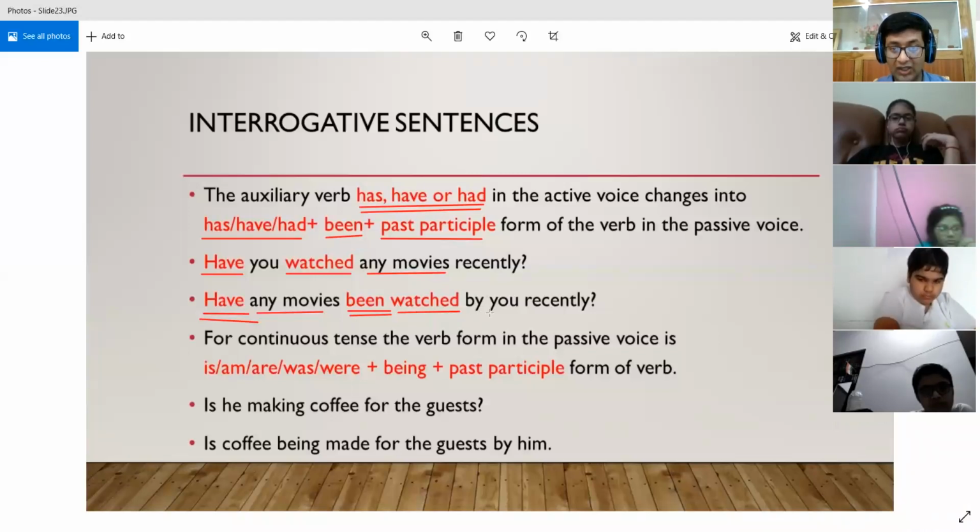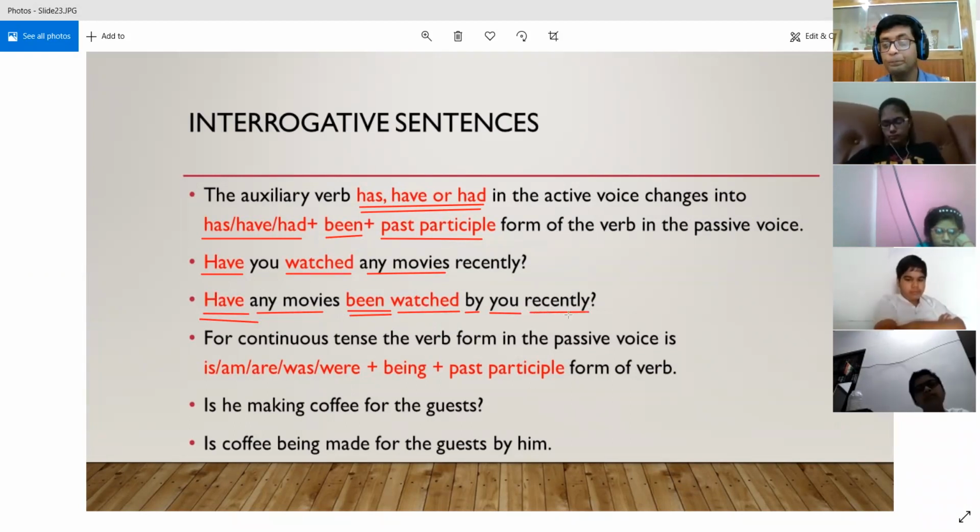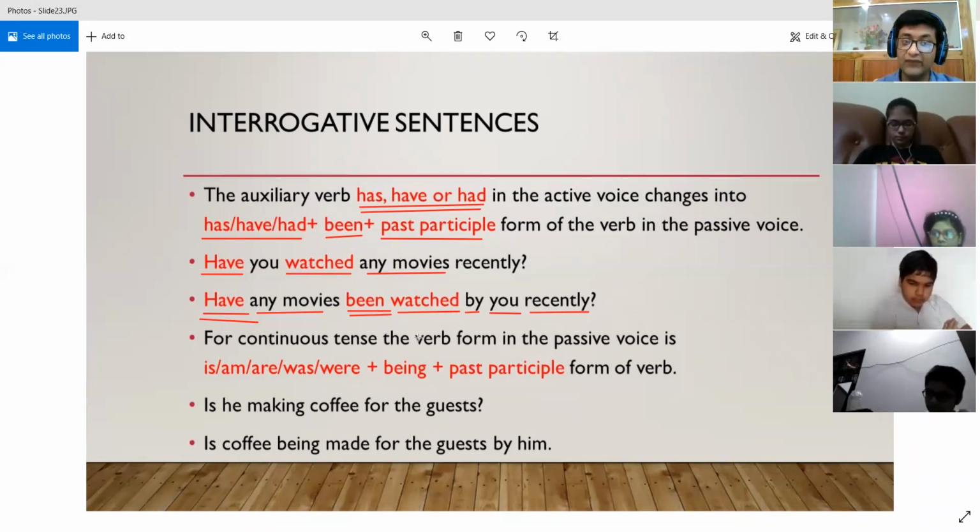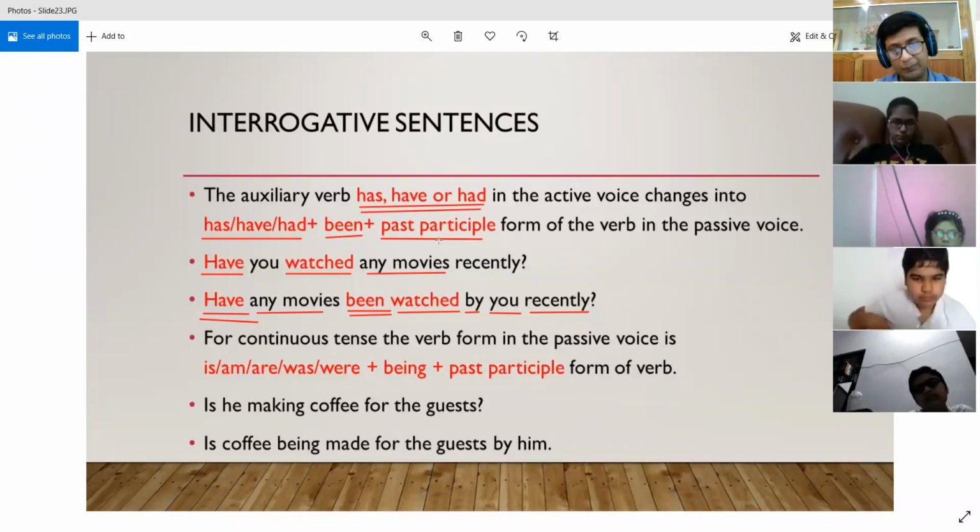Then we are placing the subject in the active voice, you, as the object in the passive voice, and we have placed the preposition by before it, and then in the end recently is coming as it is. So have any movies been watched by you recently? So now we have seen two cases. If auxiliary verbs do, does, or did are present, then we are changing them into is, are, was, and were. But if the auxiliary verbs has, have, or had are present in the active voice, then we are keeping them as it is. And what we are going to do, we will add plus been plus past participle, that is the third form of the verb.